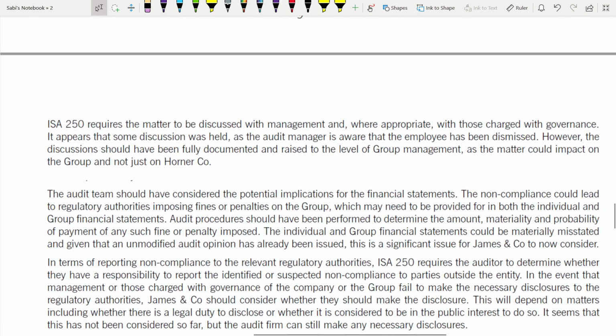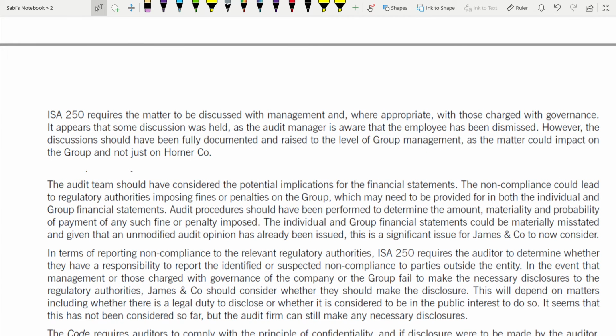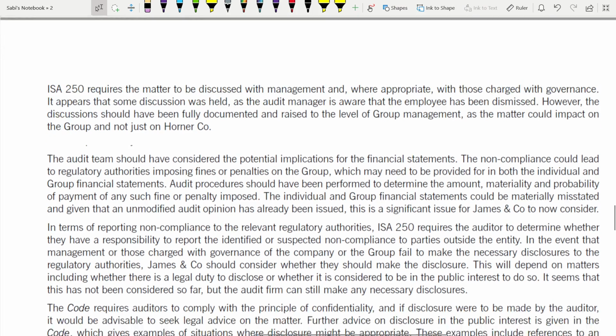It definitely does not come at first instance. You need to practice lots of questions to reach that level where you can give advice, where you can give conclusions, where you can tell them they have to do this, they should not do this, like this. An audit answer is full of this nature only.